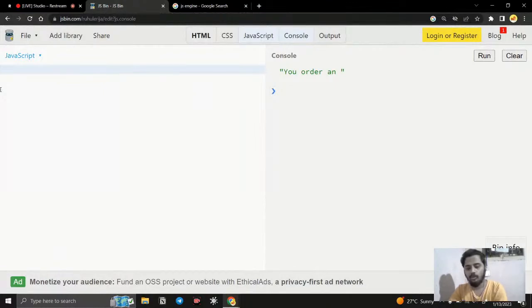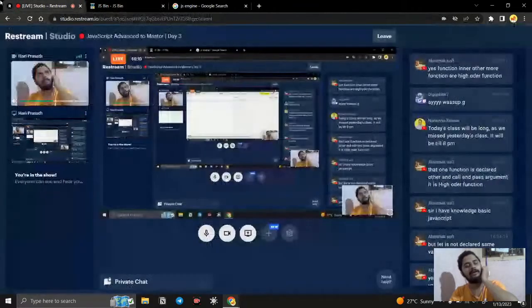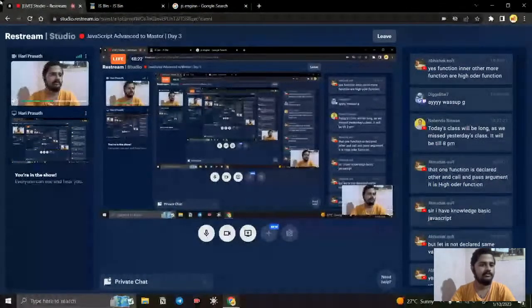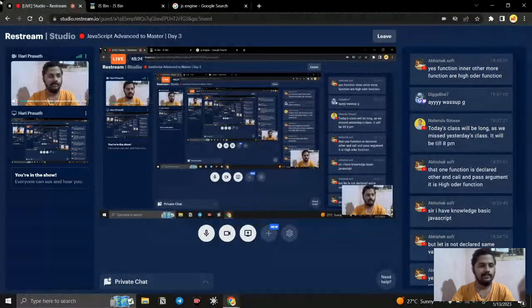So actually, what is a closure? That's what we need to discuss. If I say closure, it is a paradigm. What is meant by a paradigm? They are the principles. So if I say JavaScript, what is JavaScript? Whether JavaScript is an object oriented programming language or a functional oriented programming language, I think I asked this question before itself. JavaScript is flexible, which means JavaScript is both functional oriented and object oriented.